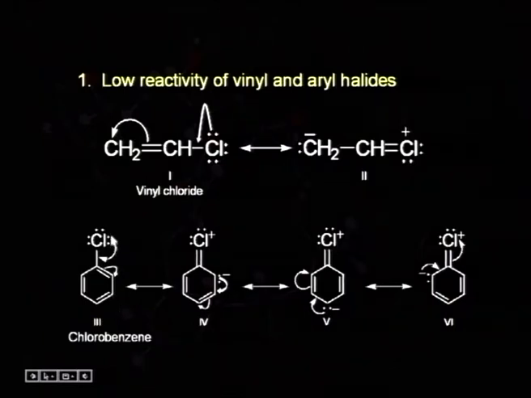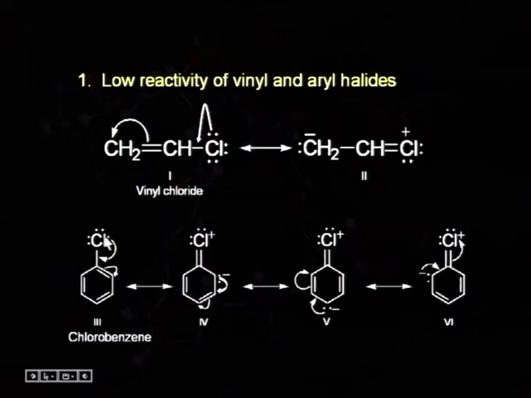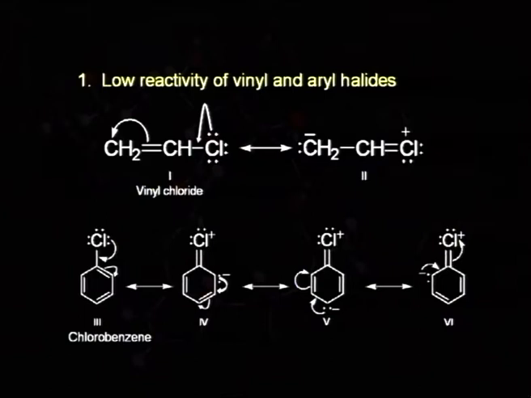Here again chlorine possesses a lone pair of electrons in conjugation with this aromatic system. So, in the same way as we have discussed in case of aniline or phenol, these lone pair of electrons will be delocalized over the whole benzene ring. We can see here how the minus charge is changing its position and we are getting a plus charge on the chlorine atom. Since this chlorine atom is capable of showing these 4 resonating structures, this will be extra stable. Hence, it will be less reactive.